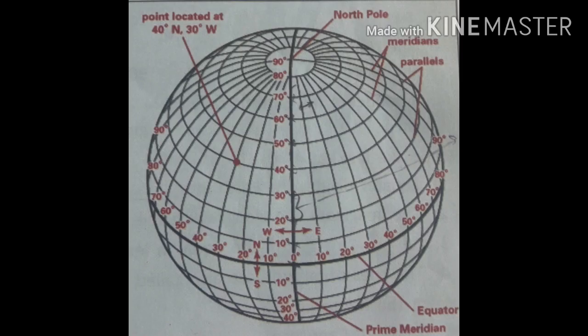Grid. The latitudes and longitudes intersect each other at right angles. Right angles means 90 degrees, and they form a network. This network is called a grid. The place where latitudes and longitudes intersect forms a network, and what do we call that network? Grid. The grid helps us in locating places. The grid helps us locate any place anywhere.